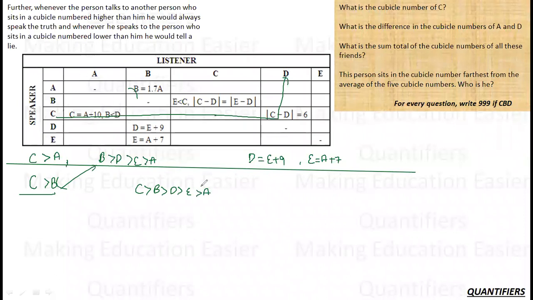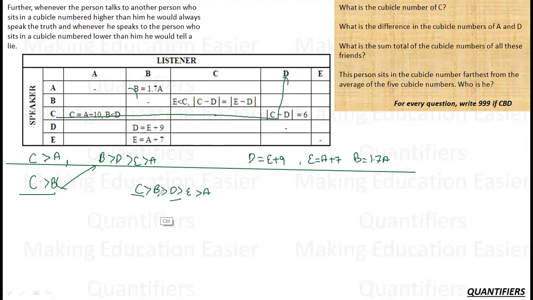Okay. Now, since A is less than B, what A said to B, that B is 1.7A, is also a true statement. So these are all the relationships I can find till now, and these are all the things that I have till now. Okay. Is there anything else that I can determine? C and D.